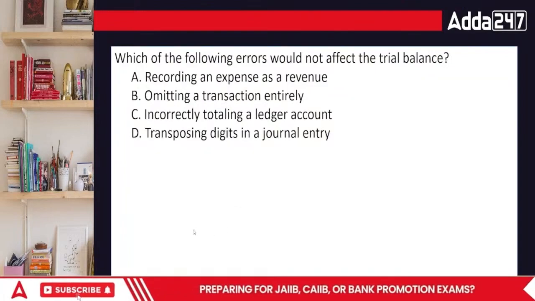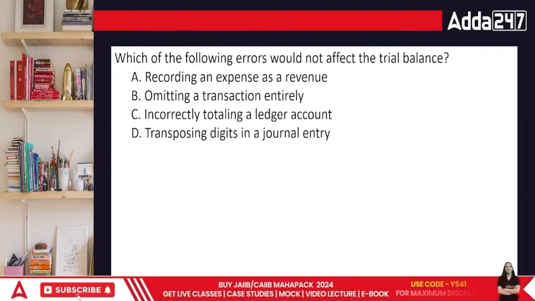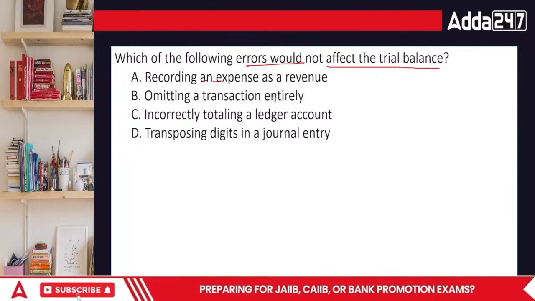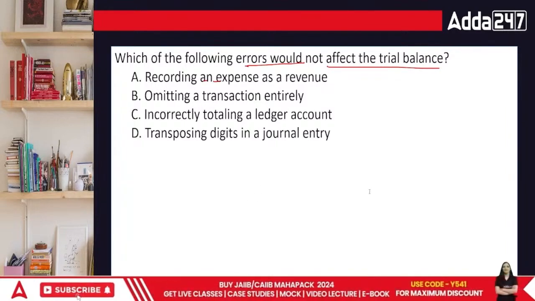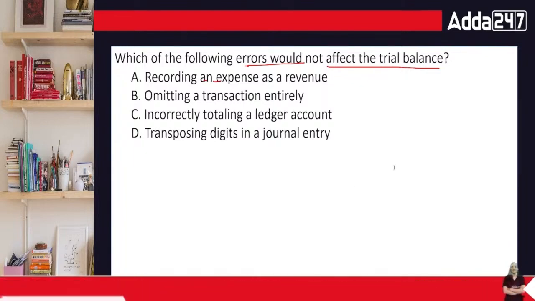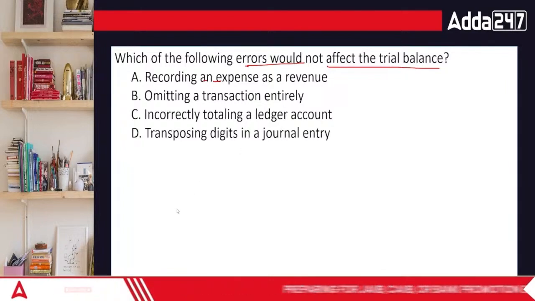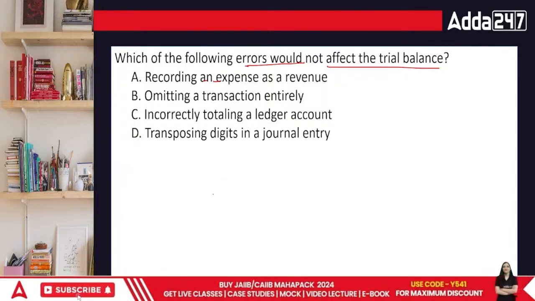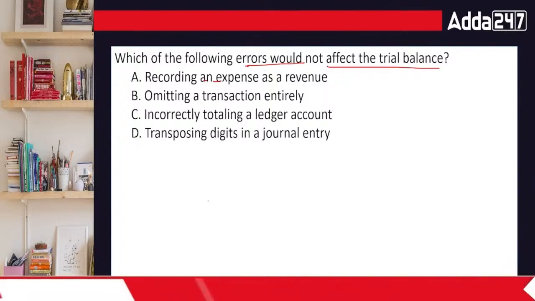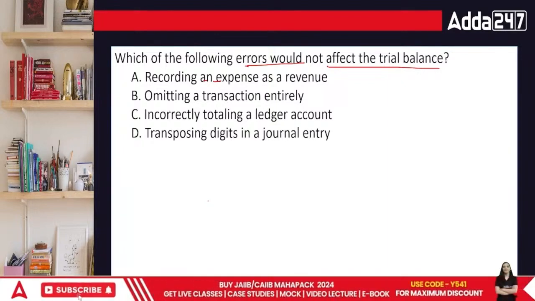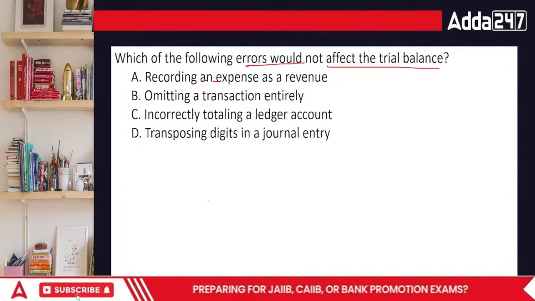So here comes the first question, everyone. What does it say? It talks about trial balance. Which of the following errors would not affect the trial balance? Everyone? What's going to be the answer? Recording an expense as a revenue, omitting a transaction entirely, incorrectly totaling a ledger, or transposing digits in a journal entry. What's going to be the answer?